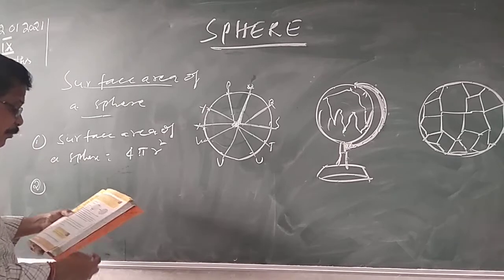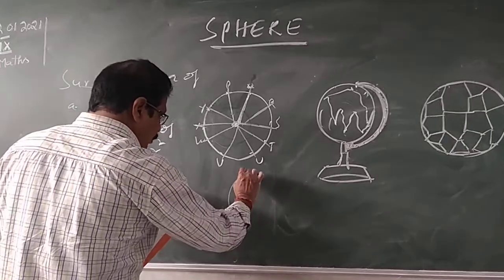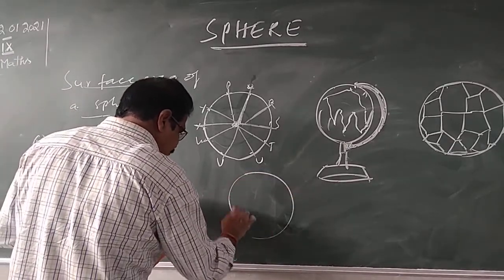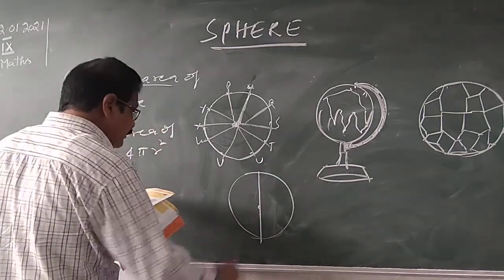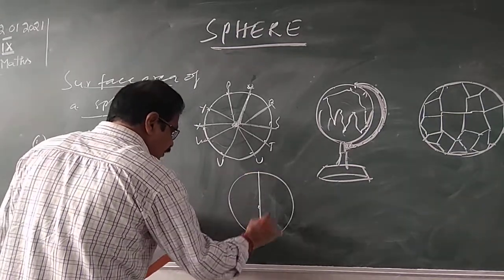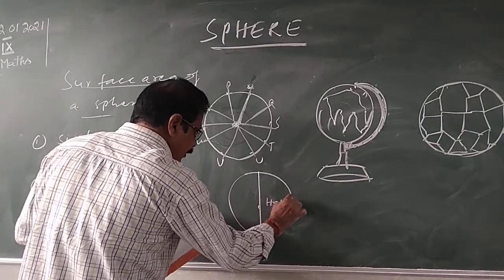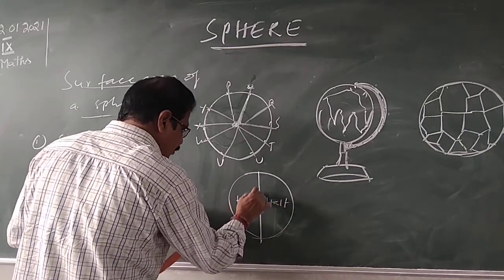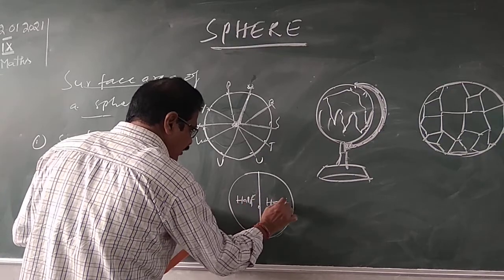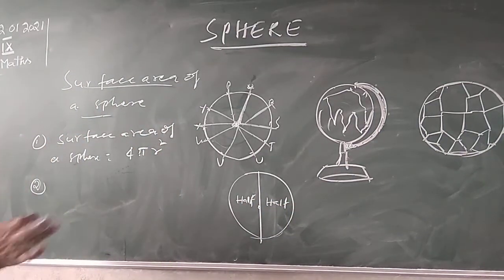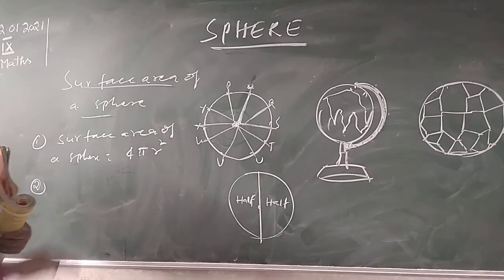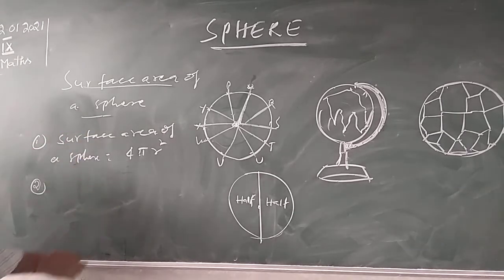This is a half sphere, when you cut it through the center. This is one half, and this is also another half. When you join the two halves, you will get a complete sphere. When you join both halves, you get the full complete sphere. The complete sphere surface area is 4 pi r square.